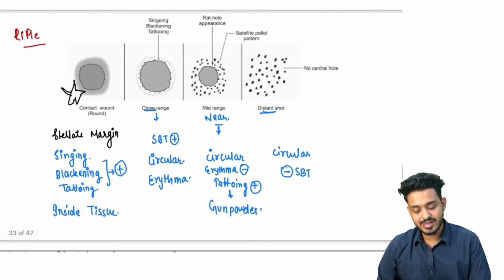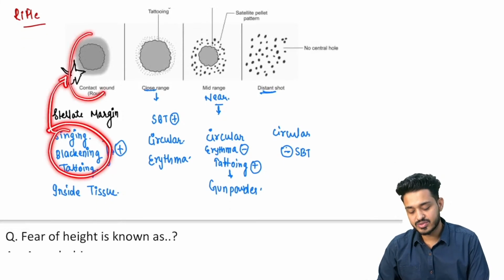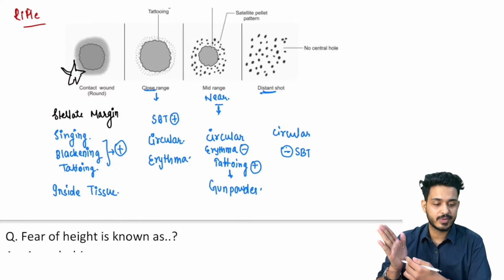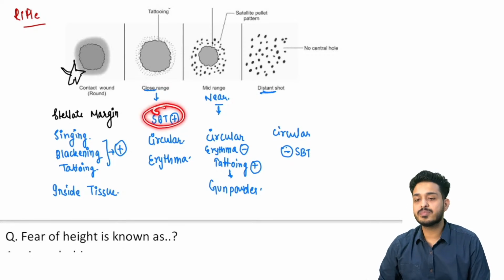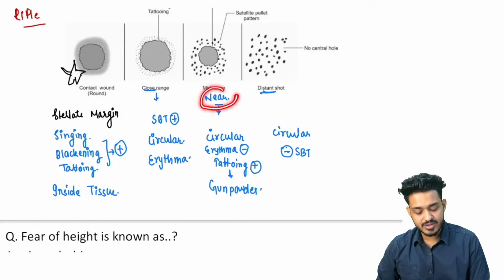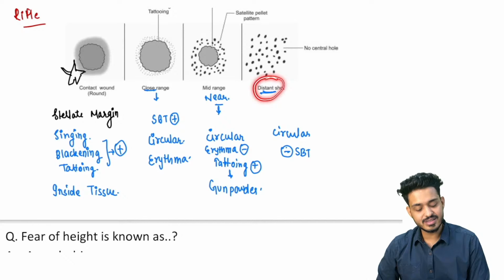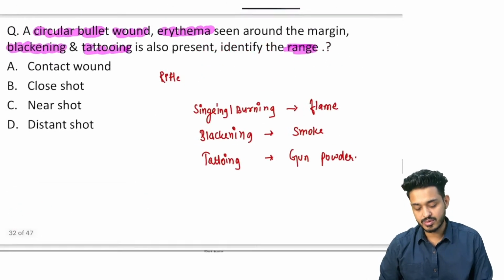Okay, so what are the things you need to remember? If SBT is seen and stellate margin is there, that is going to be contact shot, meaning it was fired touching, right at the skin. Close range is going to show SBT can be present, erythema will be there. Near shot will be having only tattooing, and distance will not even have tattooing, right? Even if you remember this, you will be able to solve the answer.